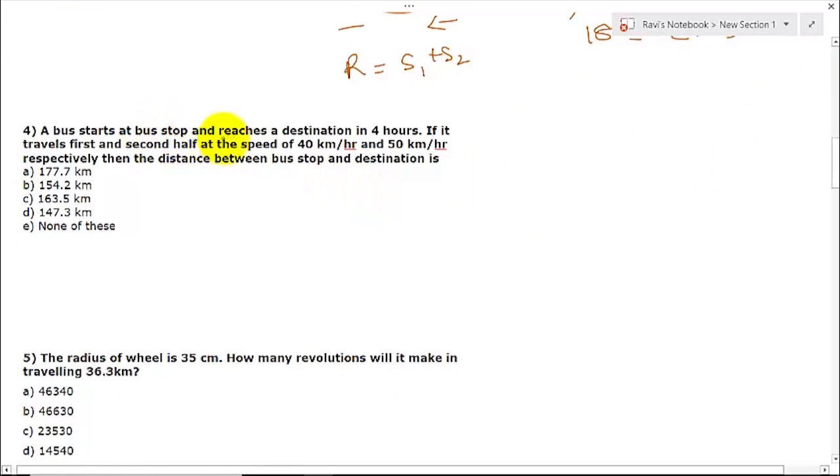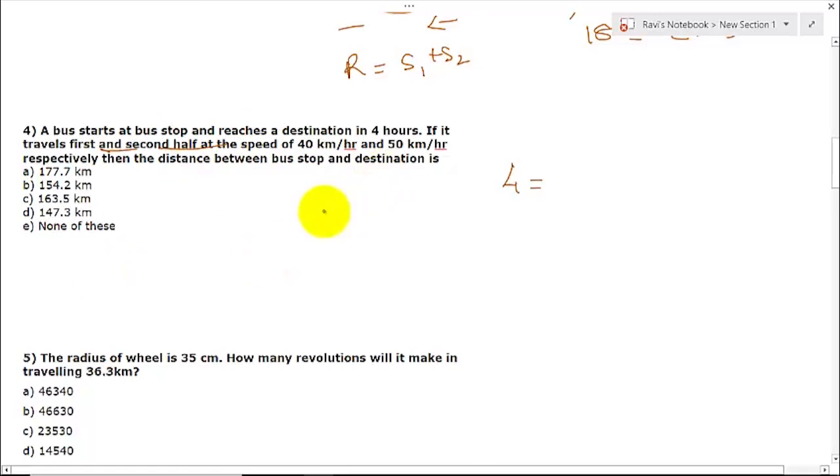A bus starts at a bus stop and reaches a destination in 4 hours. If it travels the first and second half at speeds of this much and this much, then the distance between the bus stop and destination is how much? So what we are going to do is, if you see, the total time is how much? 4 hours. This is traveled in 2 parts, that is first half and second half. So first half and second half.